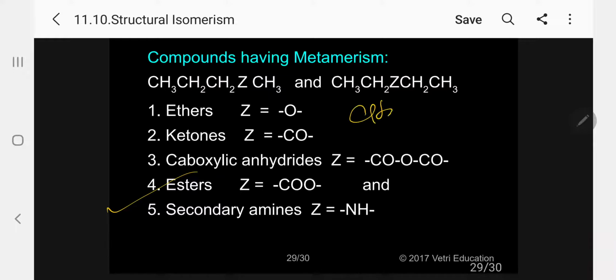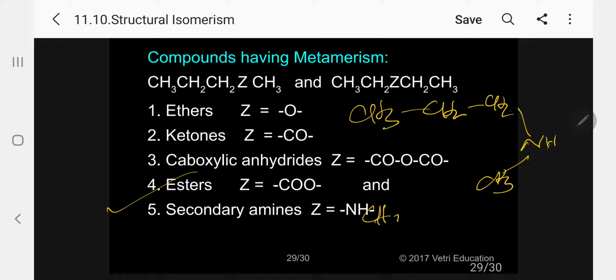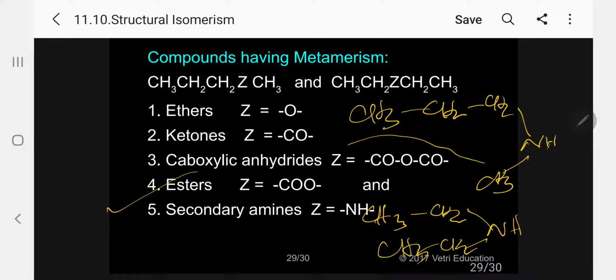And lastly, I can give for the fifth one, the secondary amines, a specific example. How can I give secondary amine? CH3, CH2, CH2, NH, CH3. This is the one. Another example, CH3, CH2, NH, CH2, CH3. In this case, this is the parent hydrocarbon. So I can now number: this is 1, this is 2, this is 3.